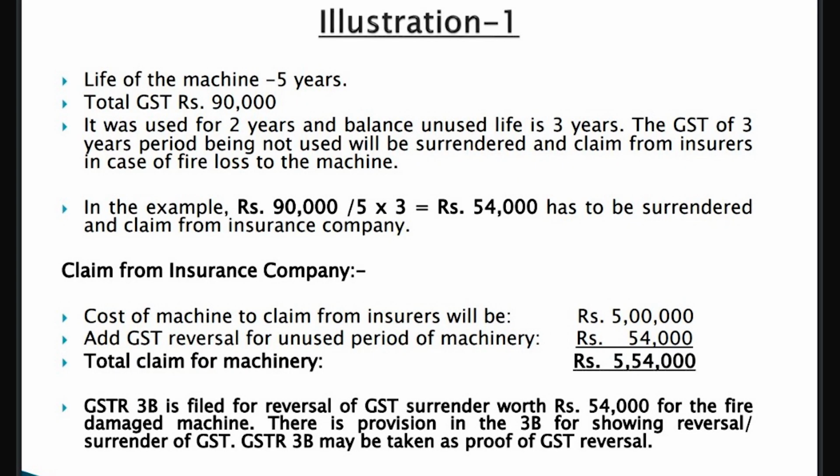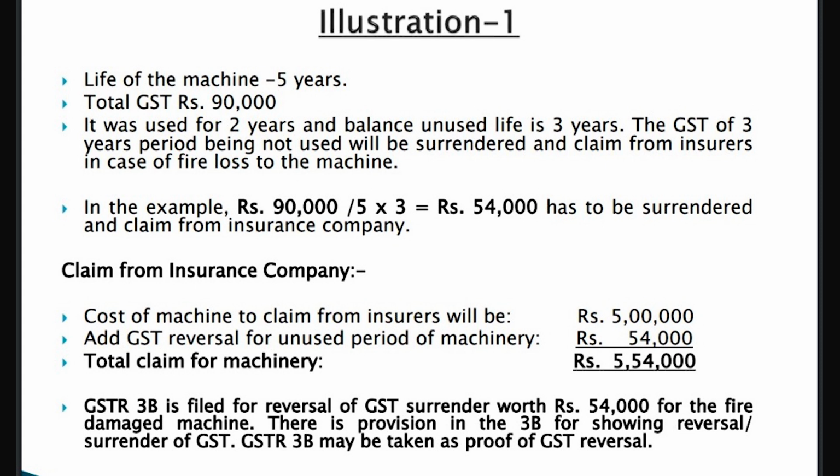Now illustration 1. For example, you purchase a machine and take GST credit of 90,000, and for example, 2 years you have already used the machine. So that means 40% you have already used the machine. Now the balance period is 3 years. So out of the life of 5 years, 2 years you have already used and made production. Now 3 years is the balance period. So you have to surrender, that means 54,000, that is 60% of 90,000. 54,000 you have to surrender in GST 3B.